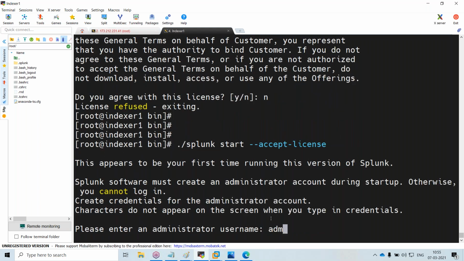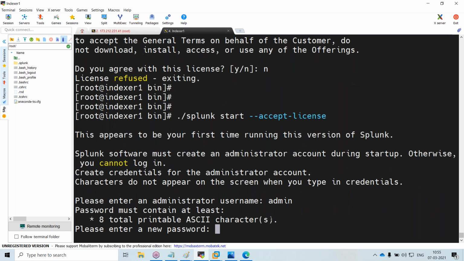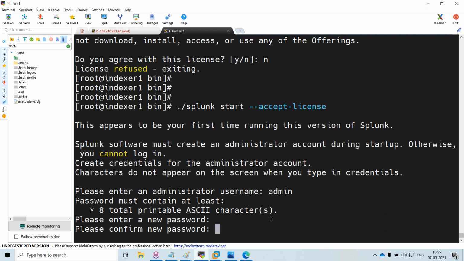Okay, I'm giving some username and password. This username and password are for logging into the Splunk web-based console. I'm giving the username as admin, and I'm giving some password.